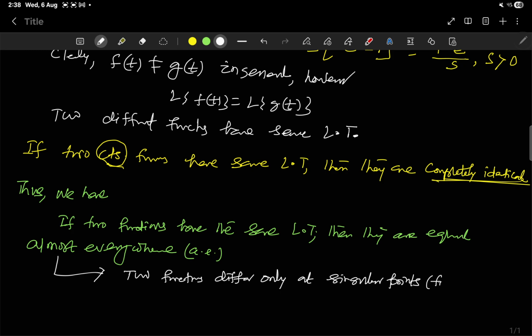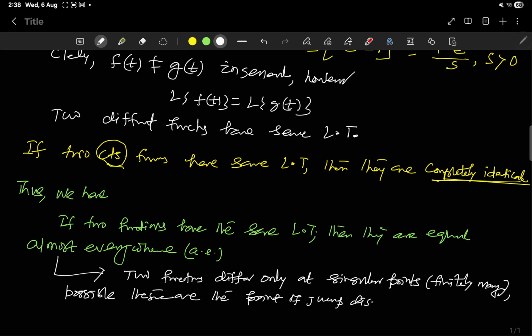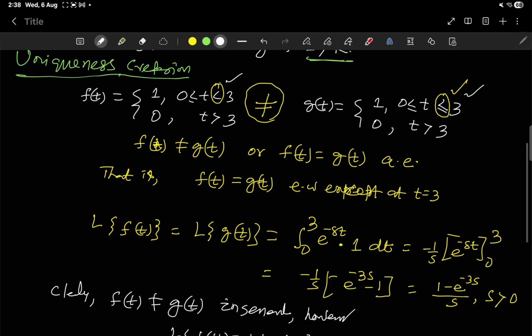These singular points are finitely many, and possibly these are the points of jump discontinuity.